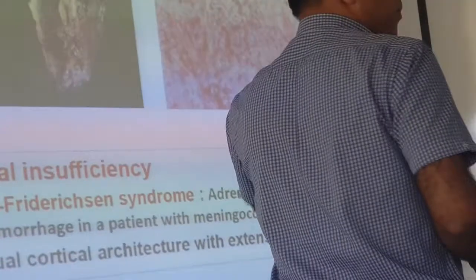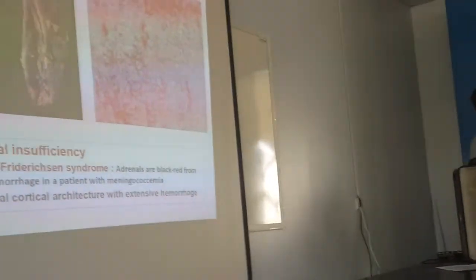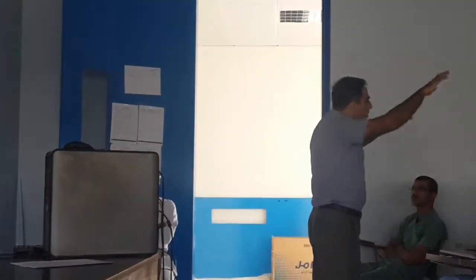What will happen here? There is an infection by Neisseria meningitidis, which causes meningococcemia. This is a sort of septicemia where the bacteria spread through the body and attack the adrenal gland.